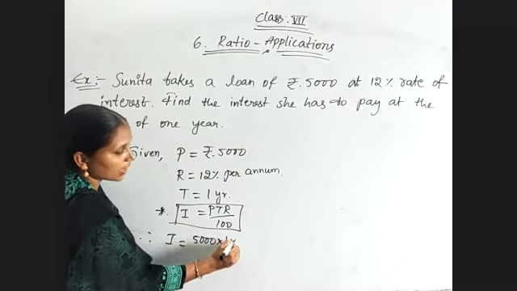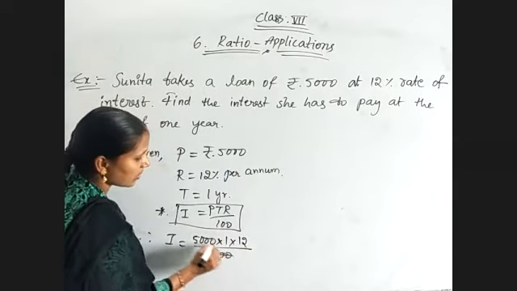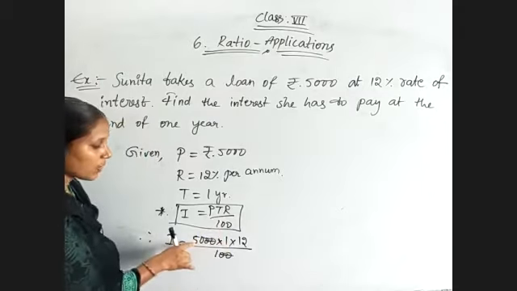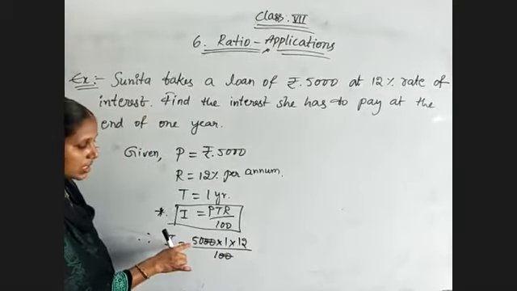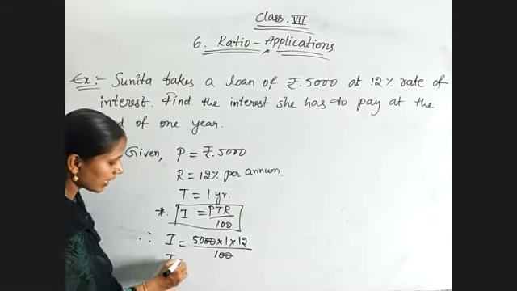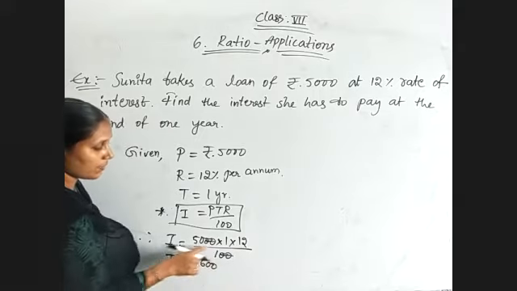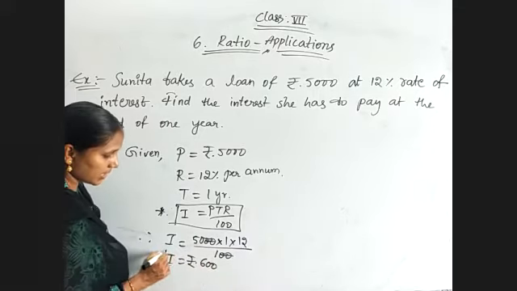T value is 1 year. R value is 12% per annum divided by 100. Two zeros will get cancelled. 12 5s are 60, so 600 is the amount of interest she is getting at the end of 1 year.